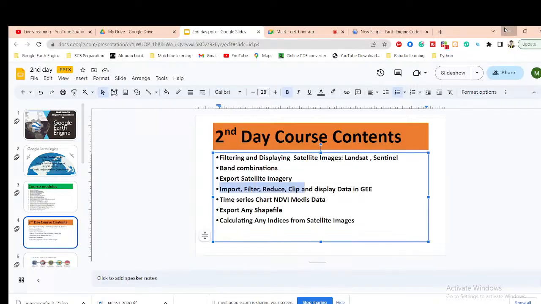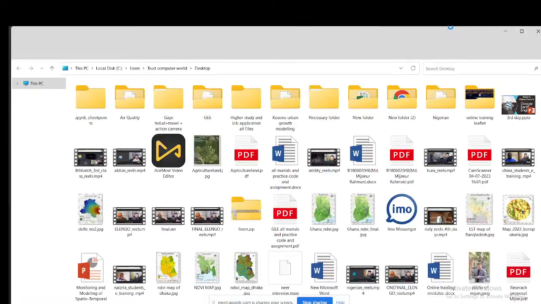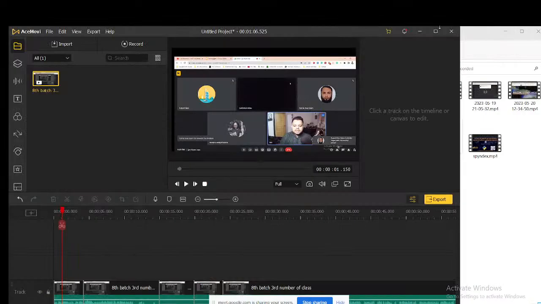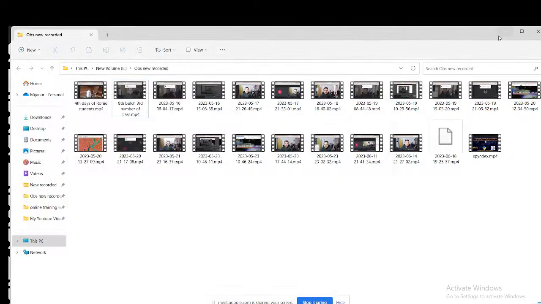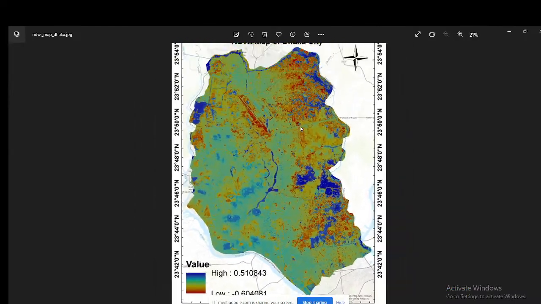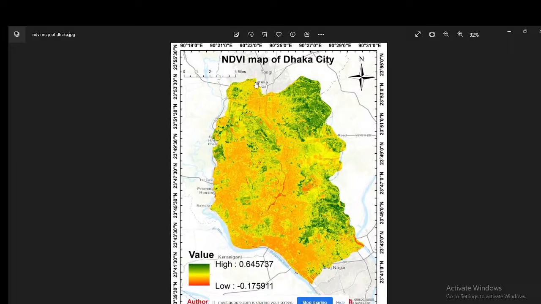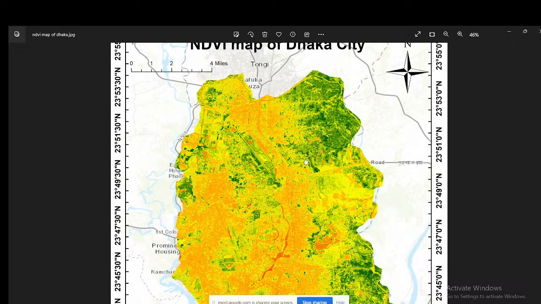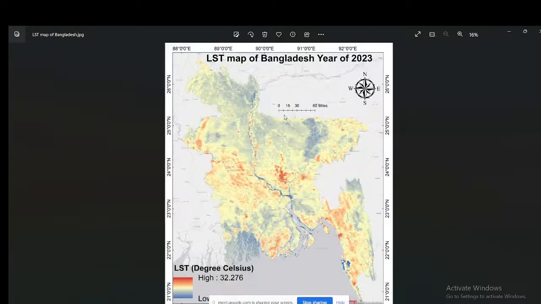Any type of map can be created this way. You can see the NDVI map of Dhaka city. This type of map is generated from the Google Earth Engine platform, but for presentation we download the TIFF image from here and do further analysis in ArcMap software.